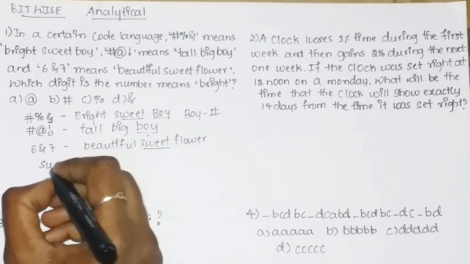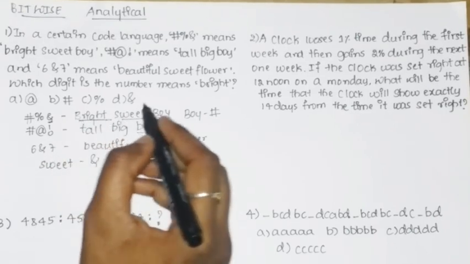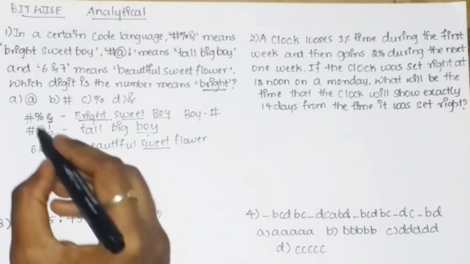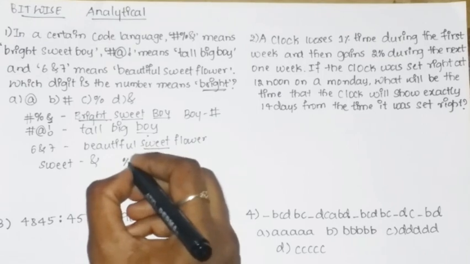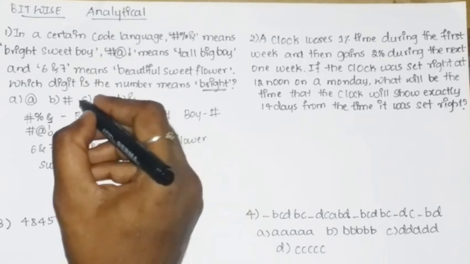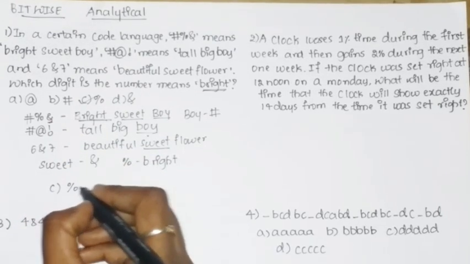So the code word for sweet is and. So remaining is bright, and you need to find the code word for bright itself. The remaining is percentage, so percentage is the code word for bright. So from the options given below, percentage is the correct answer for this question, option C.